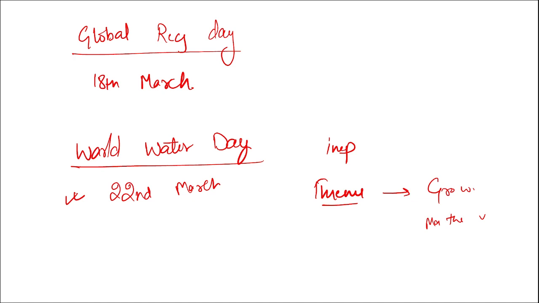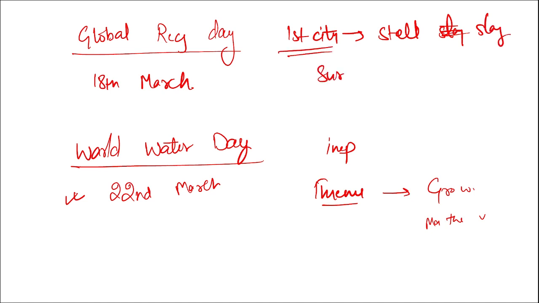Then tell me, which is the first city of India to get the steel slag road? The first city of India is Surat, and it is in which state? It is in Gujarat that got the first steel slag road in India.